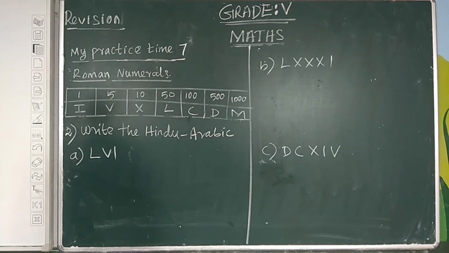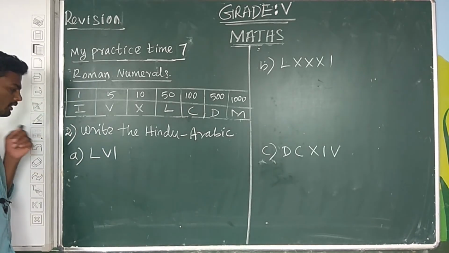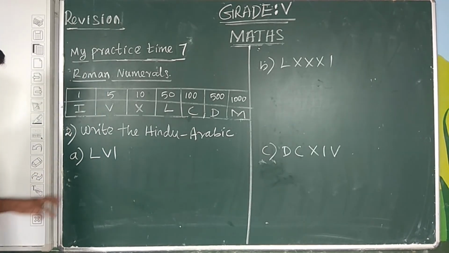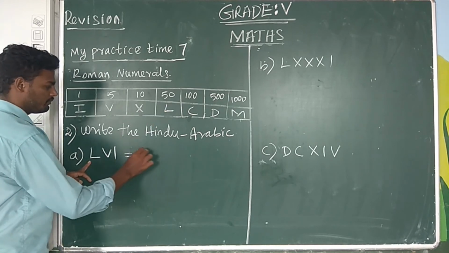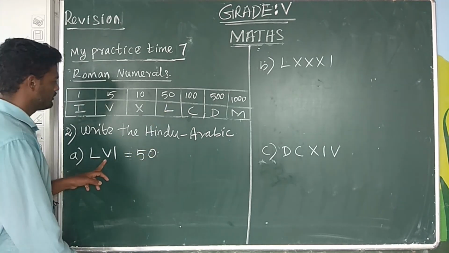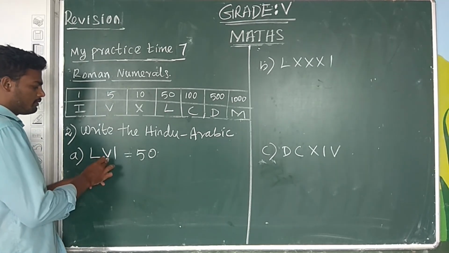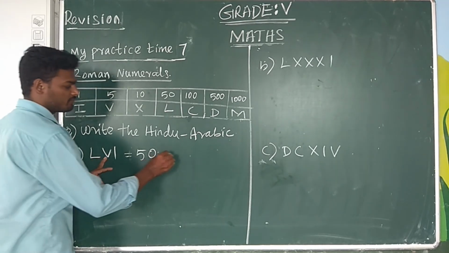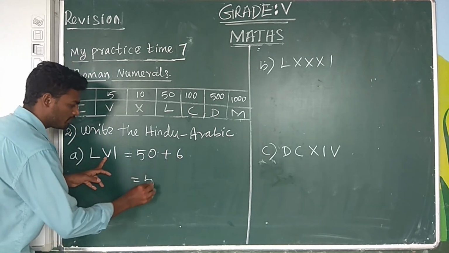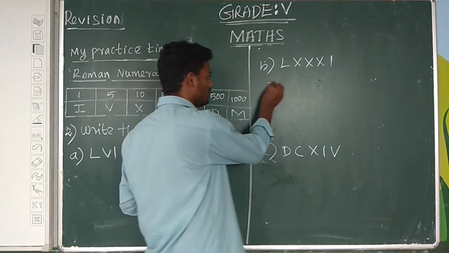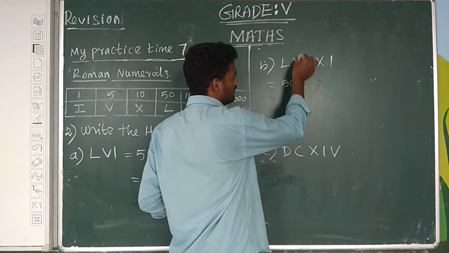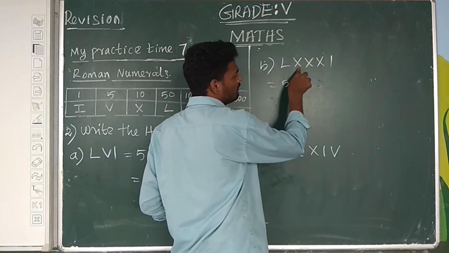Second question, write the Hindu-Arabic numerals. So we have L. L value is equal to 50, and V value is 5, plus 1, 6. Therefore 50 plus 6 is 56.